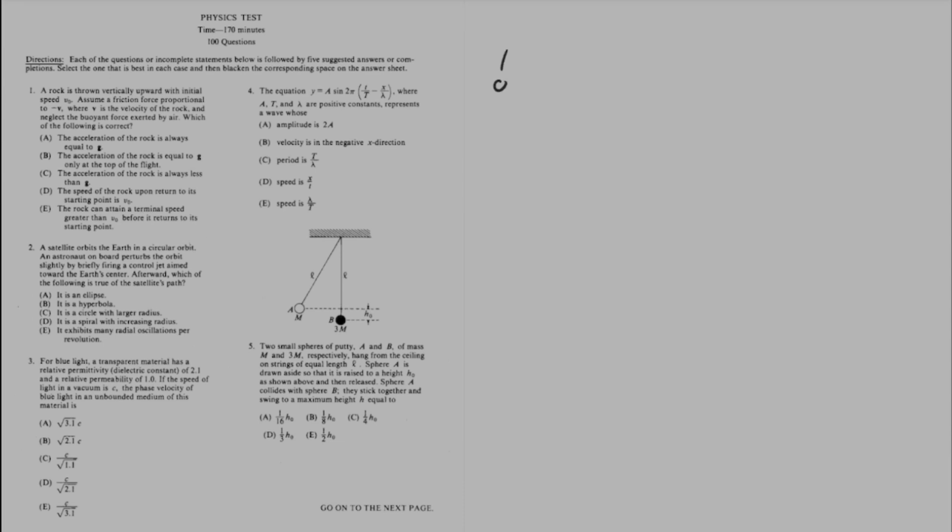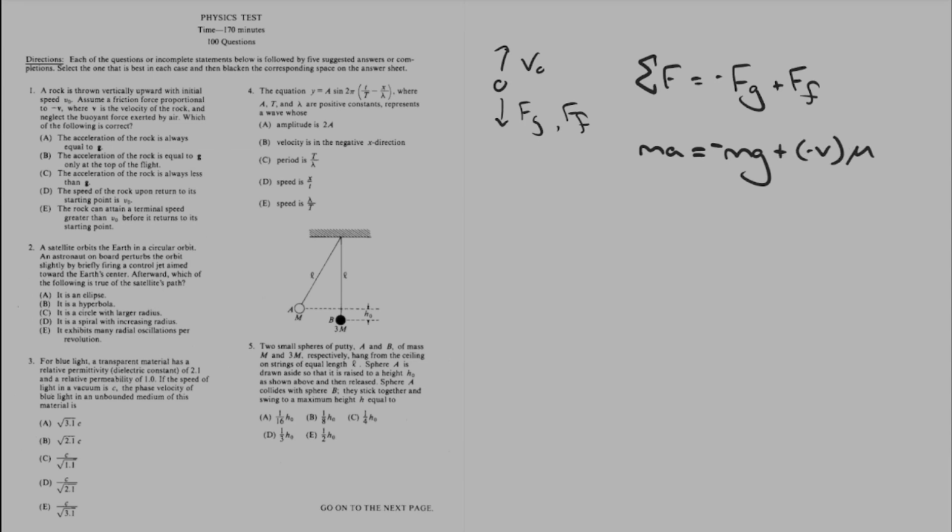So, a little quick diagram. I throw the rock up with v naught. The forces acting on it are gravity and friction. If I sum those forces together, gravity is pulling and it's going to be helped by the friction force. If you add them together, now ma equals minus mg plus minus v mu.